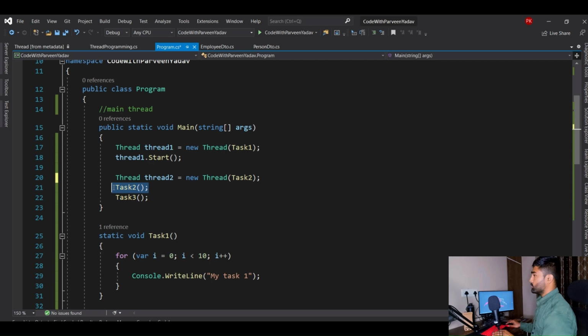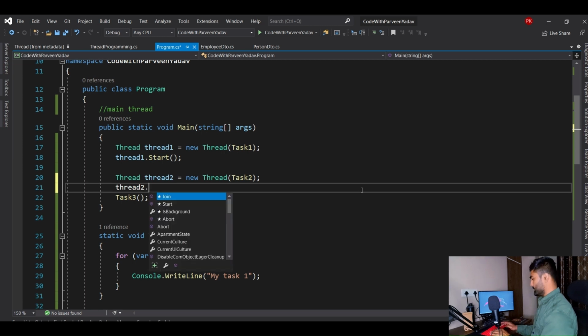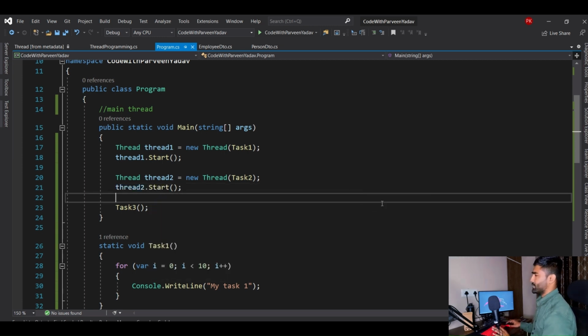Okay, now to call thread 2, what will you do? You will say thread 2 dot start. Here you go, right? Now similar for task 3. Even if you don't assign task 3 as a thread, still it is going to work under one thread. But let's make it a thread as well.